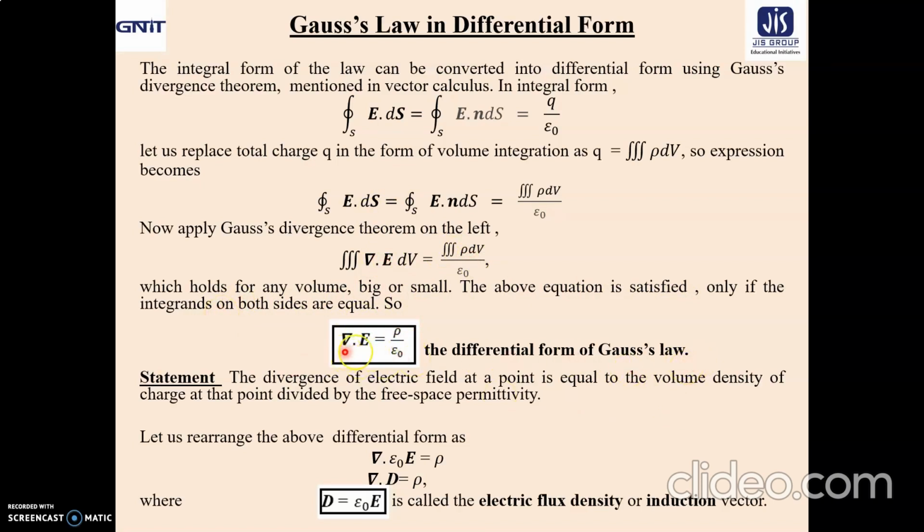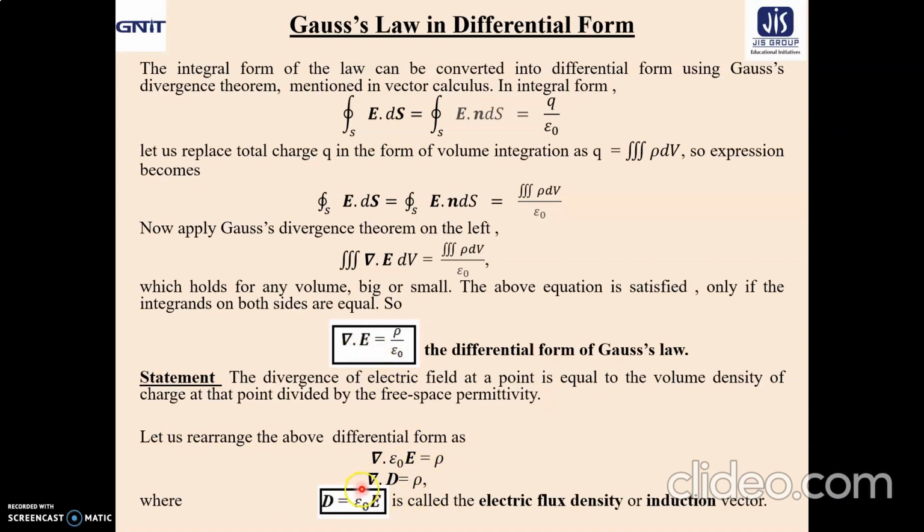The divergence of electric field at a point is equal to the volume charge density at that point divided by the free space permittivity. So the divergence of electric field at a point is equal to the volume density of charge at that point divided by free space permittivity. So this is the differential form of Gauss's law, and this is the integral form of Gauss's law. Let us rearrange this differential form as ∇·ε₀E equal to ρ.